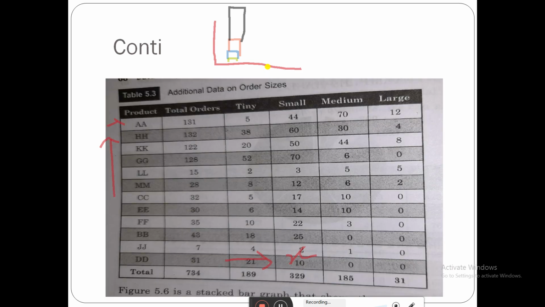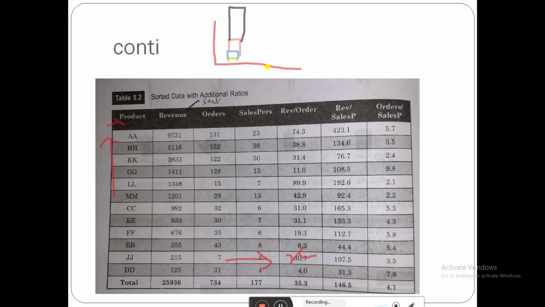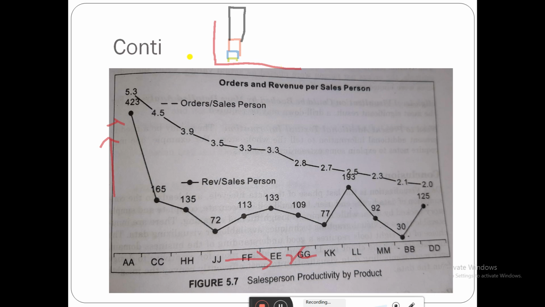For the same data, we are going to analyze the revenues based on the particular salesperson. Here these are the data points of the revenue. Here is the salesperson's information. For a particular salesperson, how many orders we are going to get, how many revenues we are going to get, we are analyzing using these graphs.